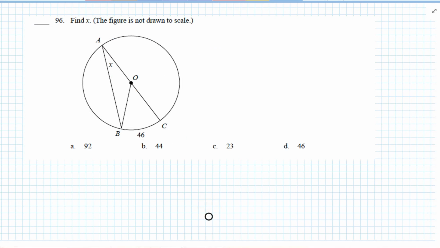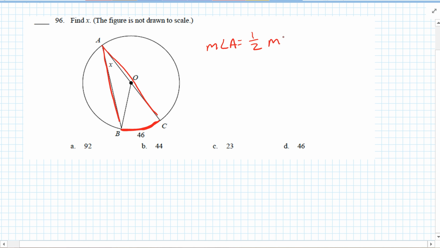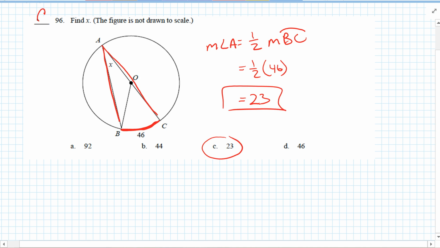96. Find the measure of angle X. Well, if the arc BC is 46, the inscribed angle, okay, so the measure of angle A is 1/2 of the measure of arc BC. So that is going to be 1/2 times 46, so it's going to be 23. Answer C.